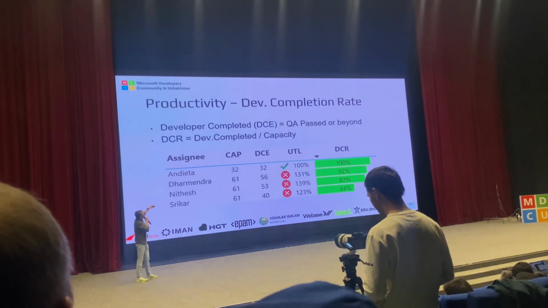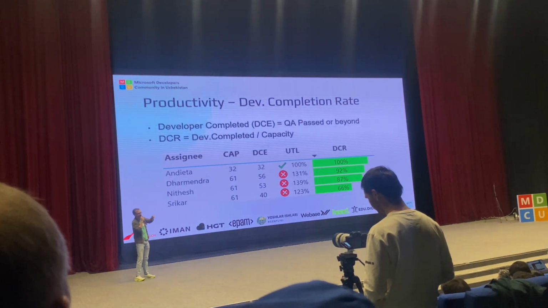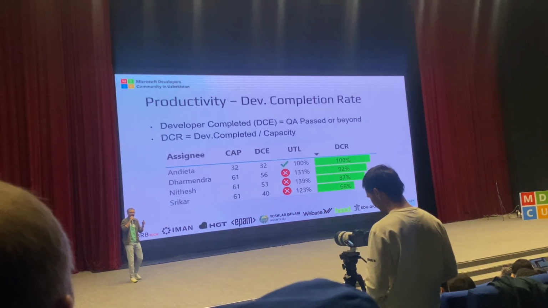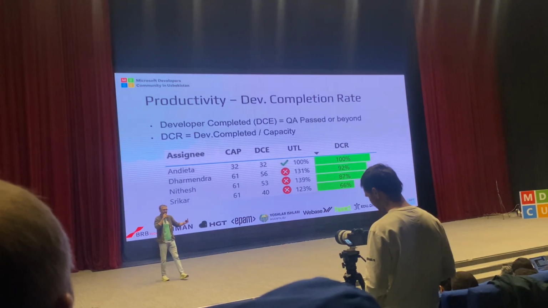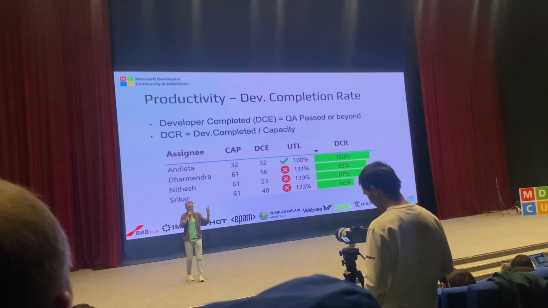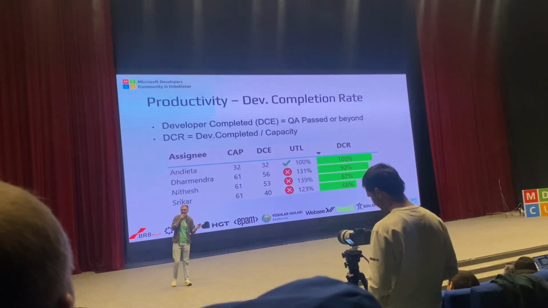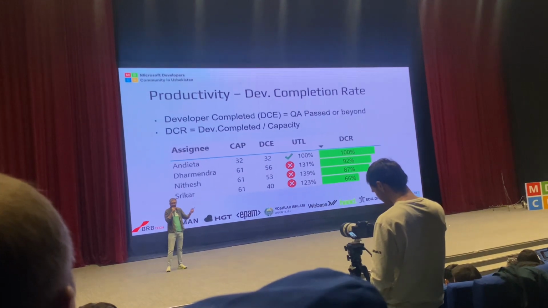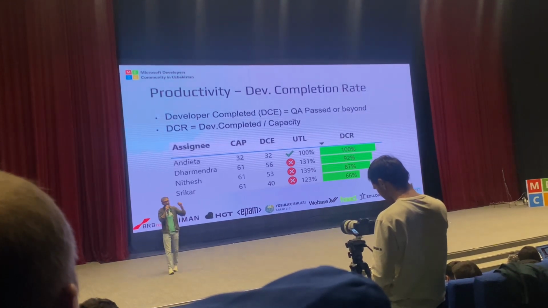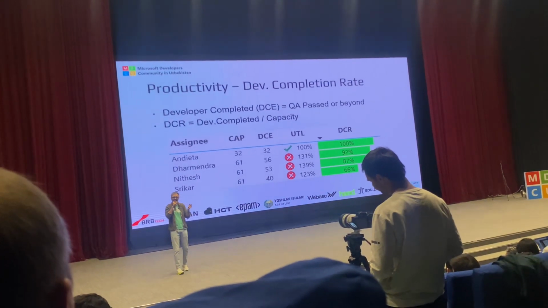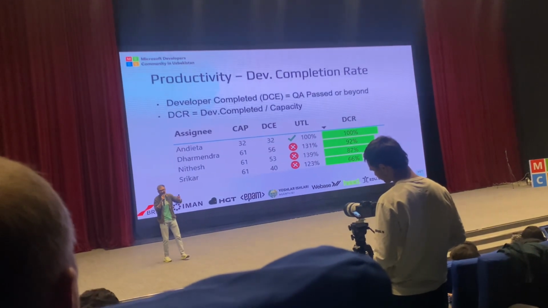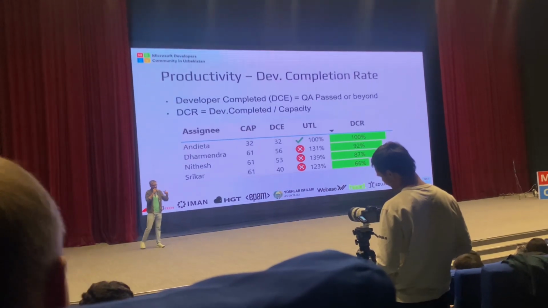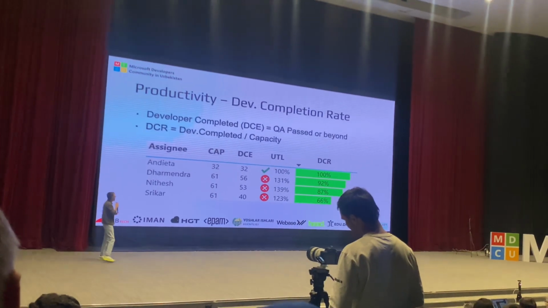So, productivity for me is developer completion rate. A ticket is dev complete when it's QA passed or beyond. If QA passed, they checked all the functional requirements. They probably did some regression testing, right? Before that, the code also passed the code review, so engineering-wise it should be okay, right? So the chances of the ticket coming back from the UAT is relatively small. So we can accept that and consider it done, right? If your acceptance criteria are written correctly, the chances are low.